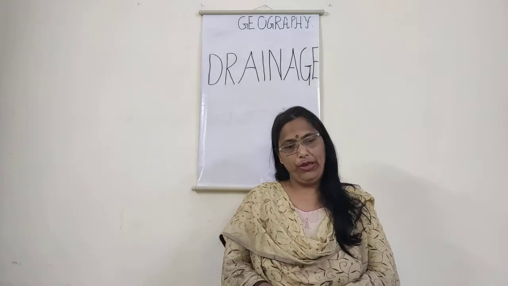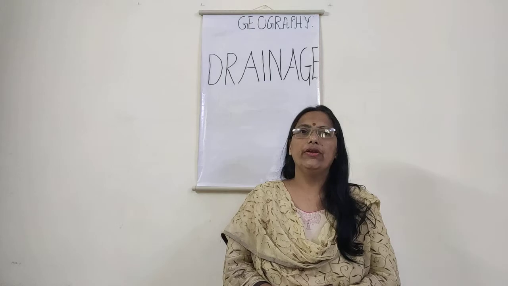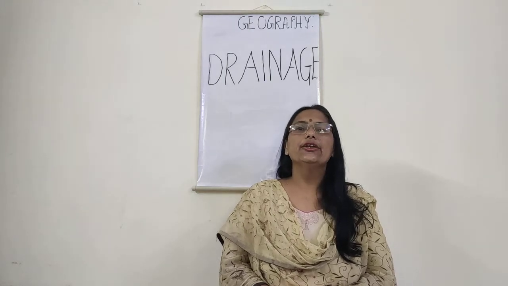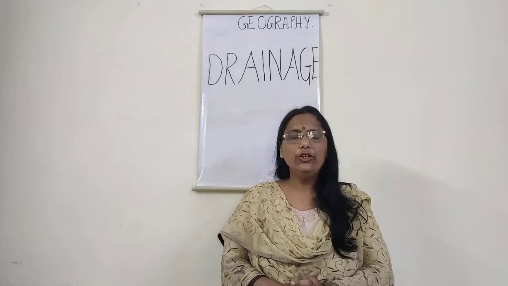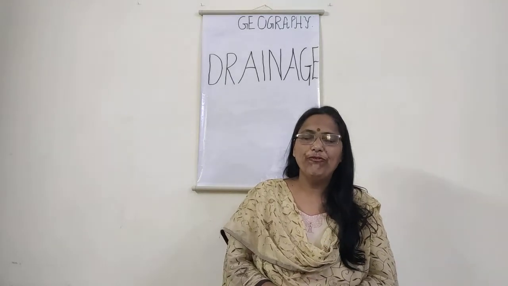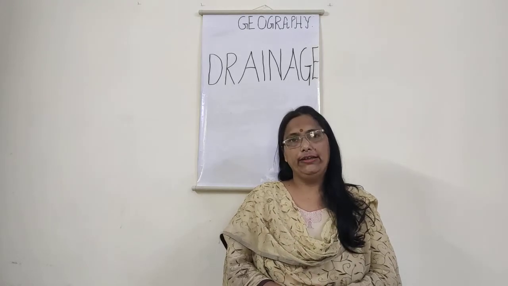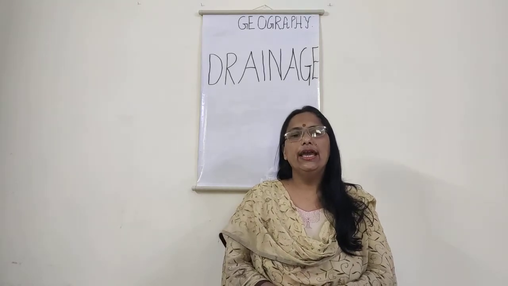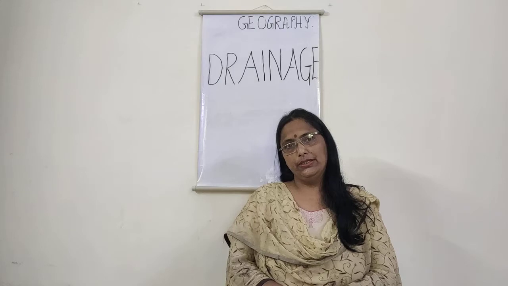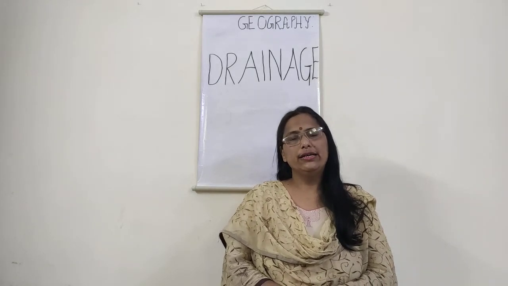Children, when we talk about the Brahmaputra river, we find it has a unique feature, and that unique feature is that it forms a very beautiful, very large delta. Now, where is this delta? It is known as Sundarbans, and this is made with the help of river Ganga.